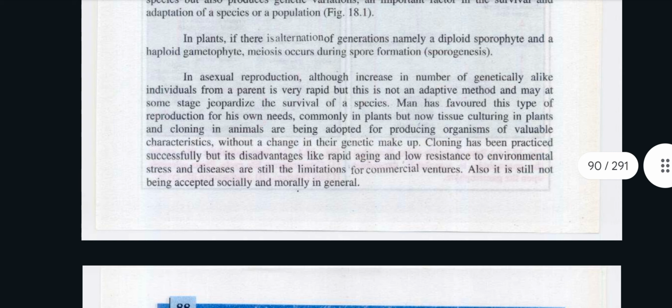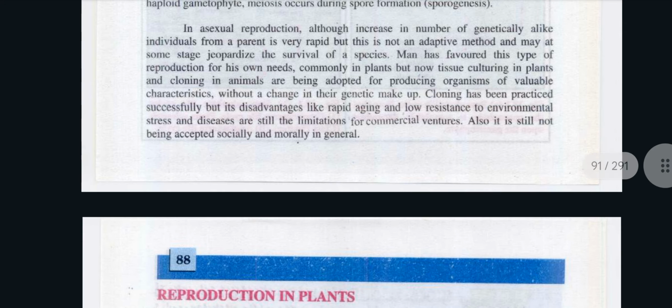In asexual reproduction, although the increase in the number of genetically alike individuals from a parent is very rapid, this is not an adaptive method and may at times jeopardize the survival of a species. Man has favored this type of reproduction for his own needs, commonly in plants, but now tissue culturing in plants and cloning in animals are being adopted for producing organisms of valuable characteristics without a change in their genetic makeup.